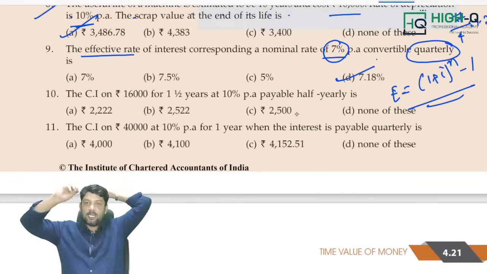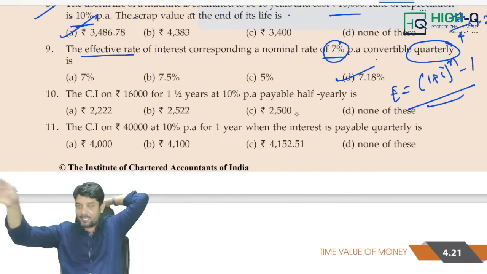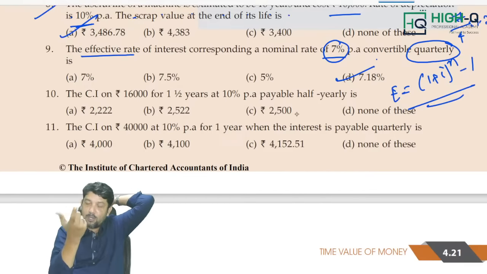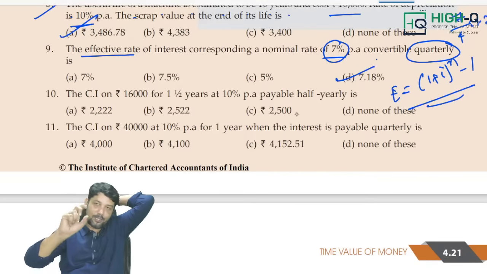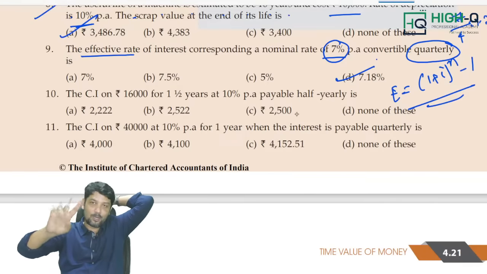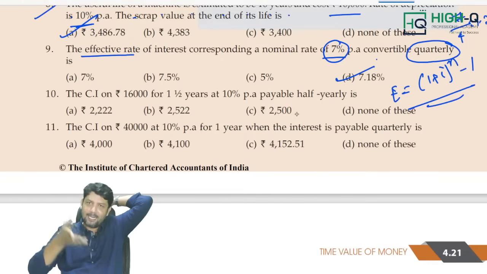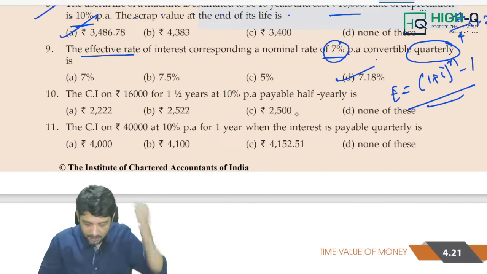Of course, my dear. It is on a quarterly basis, which means the rate of interest will be divided by 4. Since it is 7%, 7% divided by 4 is 1.75%. Keep it aside. Next, in 1 year. Sir, why 1 year? Effective rate of interest is always calculated per year only. In 1 year, how many quarters do we have? 4 quarters. So simply 100 plus 4 times 1.75%, minus 100, gives the effective rate of interest. That's it, my dear.